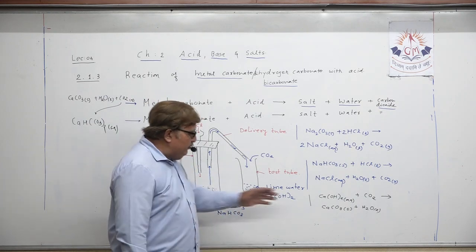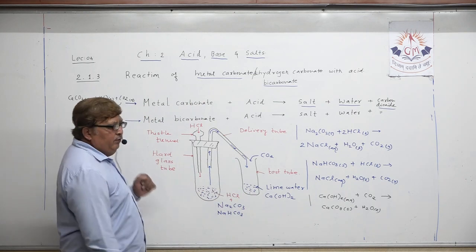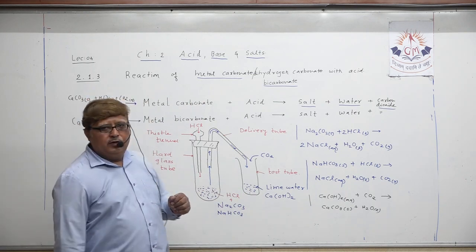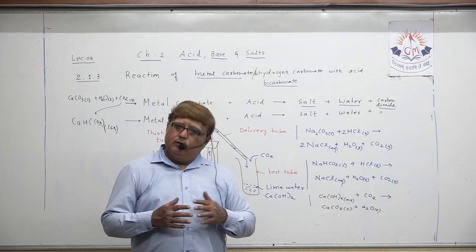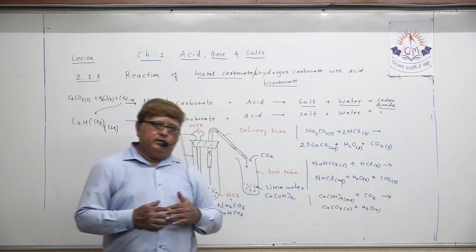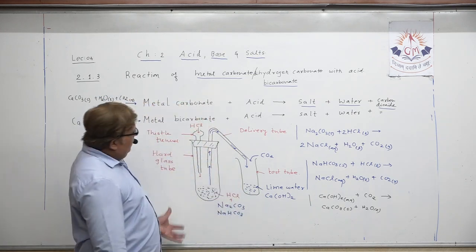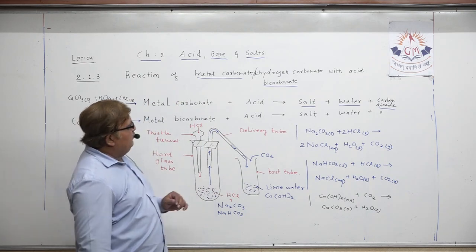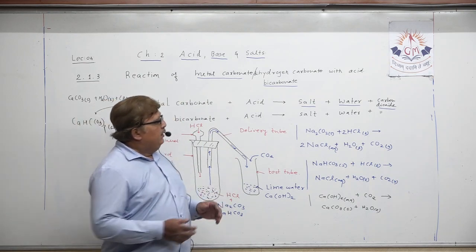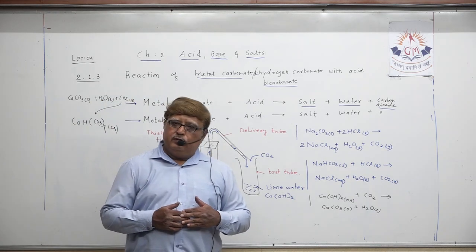Understand? Excess carbon dioxide may mix and form calcium bicarbonate also. So this is the total explanation of the chemical property, that is reaction of metal carbonate and metal bicarbonate with acid.